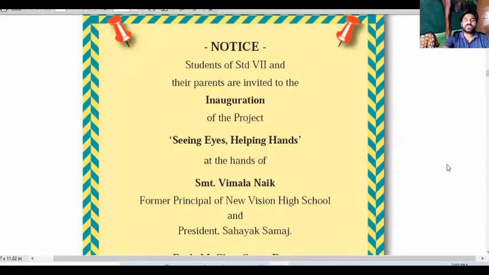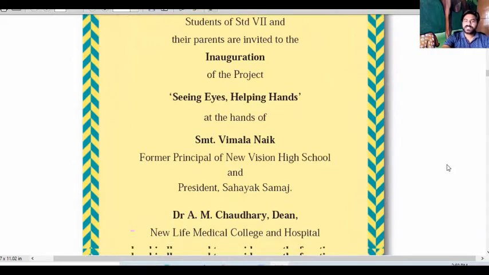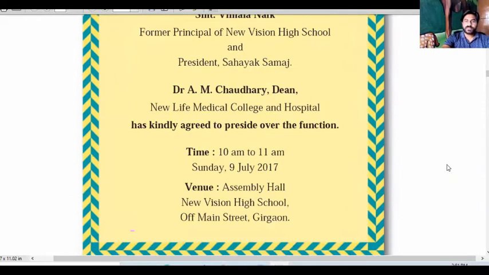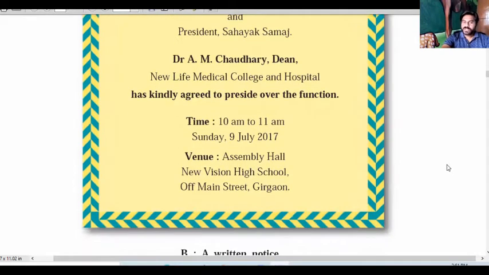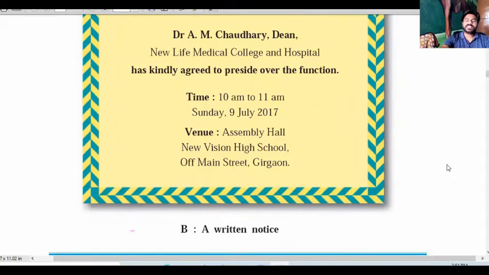Then at the hands of whom will this be inaugurated? This will be inaugurated by Srimati Vimala Naik, who was the former principal of the New Vision High School and President, Sahayak Samaj. Then all this information we have to put into the notice. Dr. A.M. Chaudhary, Dean, New Life Medical College and Hospital, has kindly agreed to preside over the function. And now here is the time: 10 a.m. to 11 a.m., Sunday, 9 July 2017. Then the venue, the address is there: Assembly Hall, New Vision High School, Main Street, Girgaon. So this is the notice.